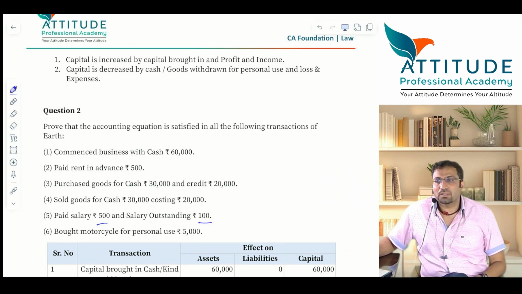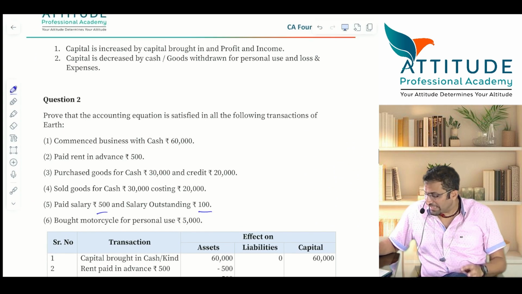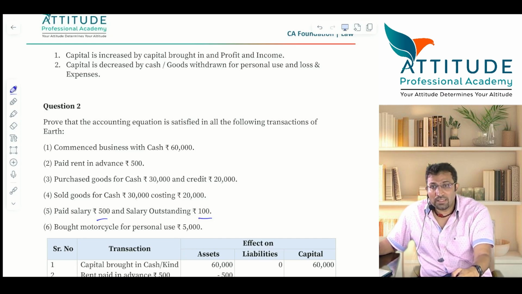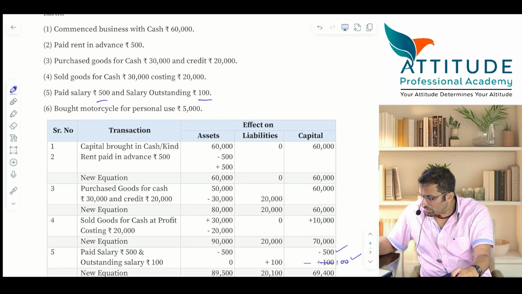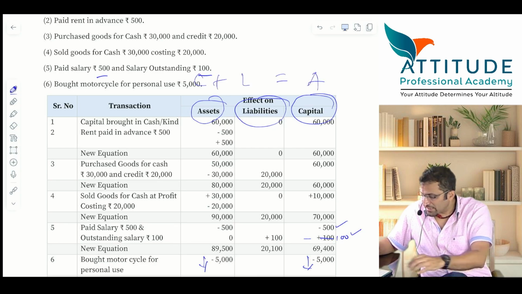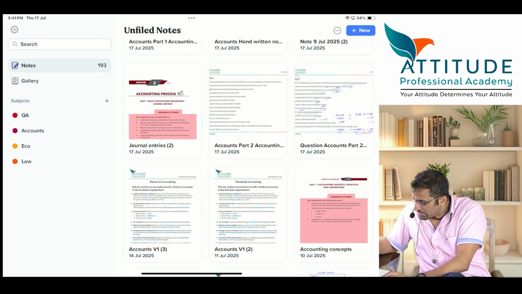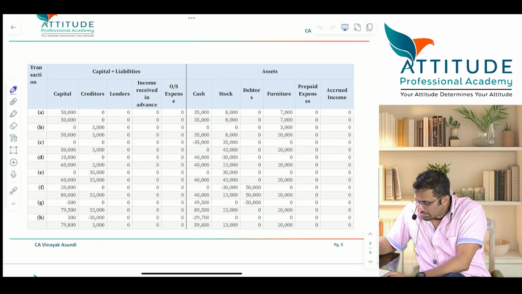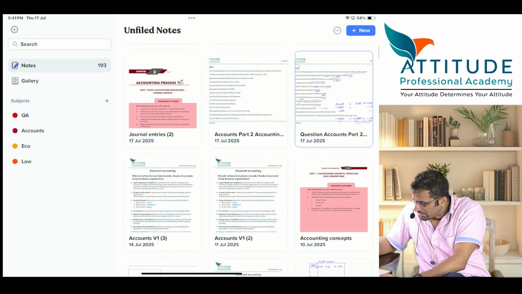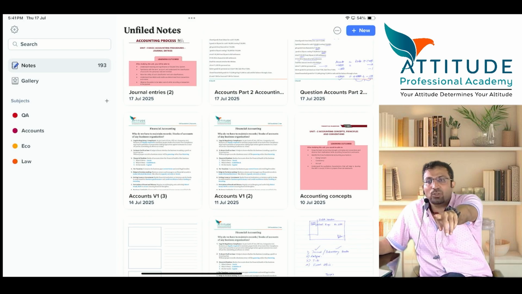Understood? Okay. Now this will be sent in your group, these sums, question number 2, and you have to work out what is the effect on asset, what is the effect on liability, what is the effect on capital. And please mind you, put it as capital plus liabilities is equal to assets. I'll send you the latest one in the group.